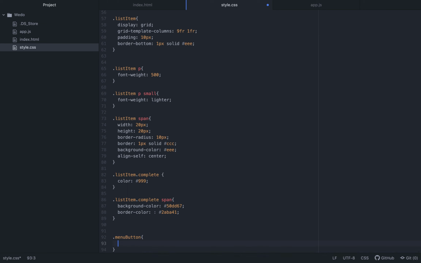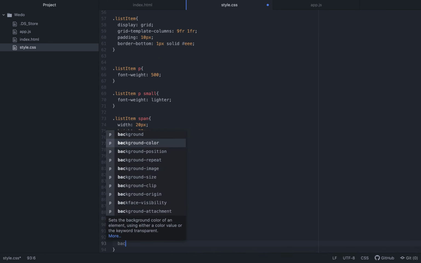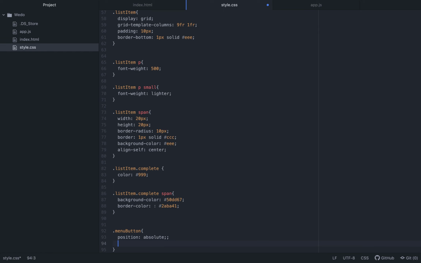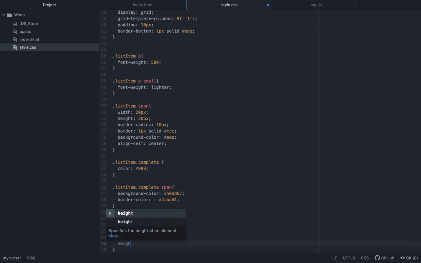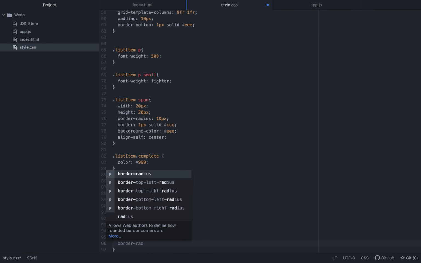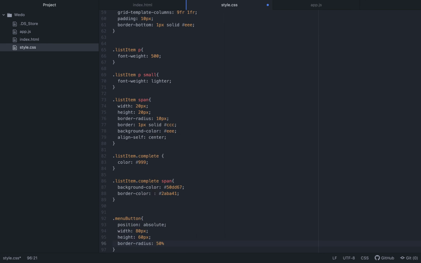Anyway, let's say the background color... you know what, let's start with the position, absolute. Right, I want it to be absolute. Let's say width, how much width do I think it should have? Maybe let's do 80 pixels. I think 80 pixels would be nice, and then a height of 60 pixels. And then border radius, I will make it 50%.